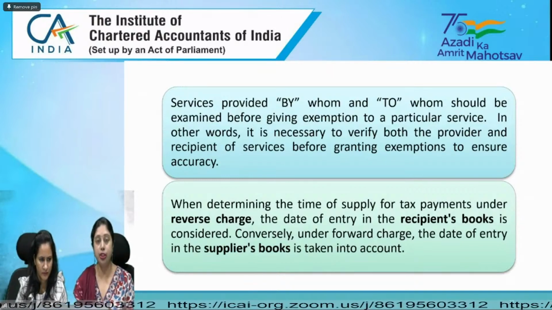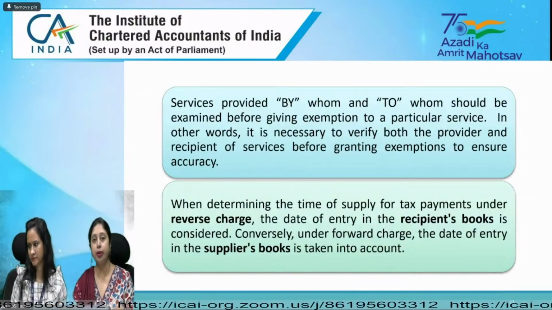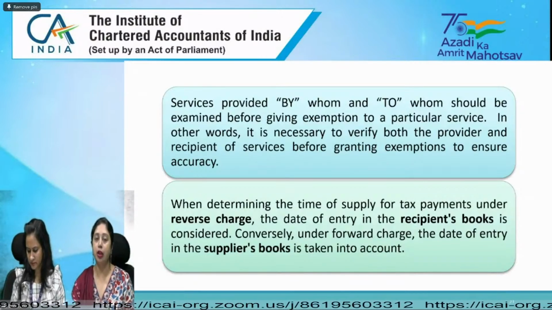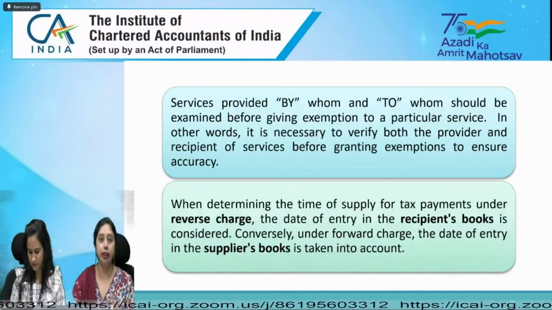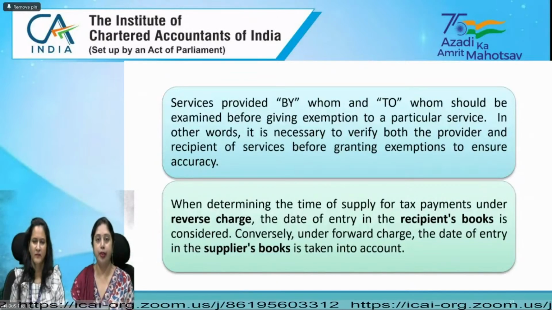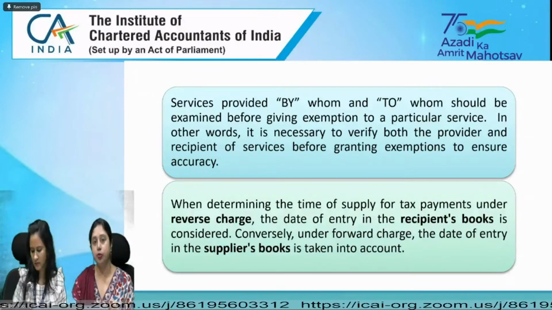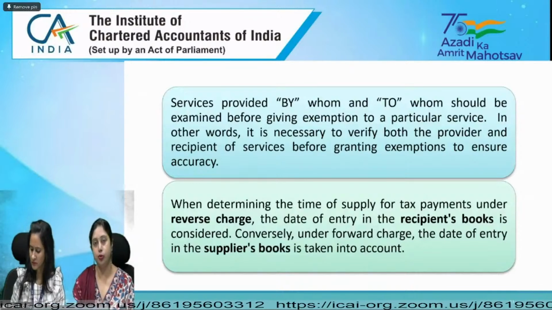So for forward charge, the date of entry in the books of accounts of the supplier has to be taken. Maybe in the question, the date of entry in the books of accounts of the recipient is also given to you. Then you have to be very cautious about which date you take. That is to make you confused, basically. The date of entry in the books of the recipient will be given only to confuse you. You have to take the supplier's date.